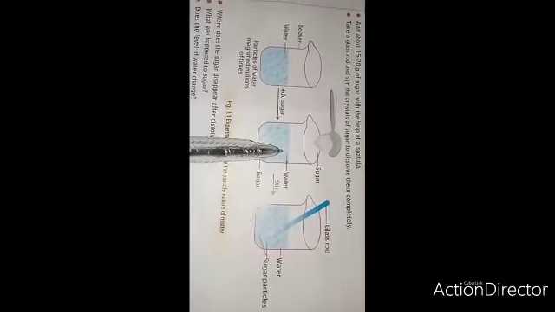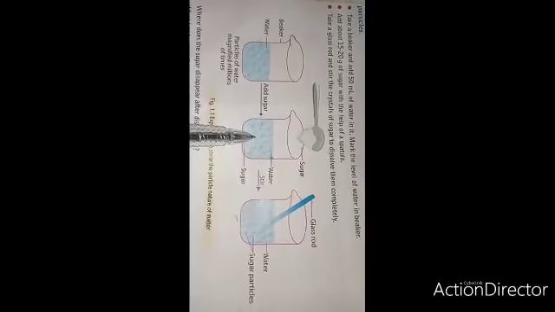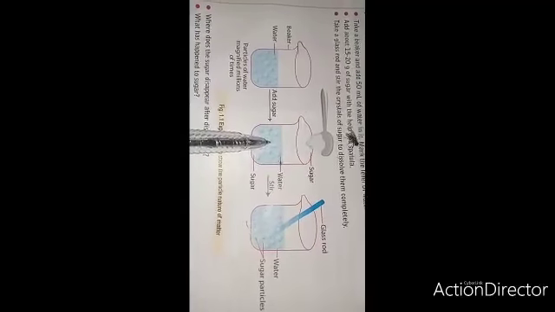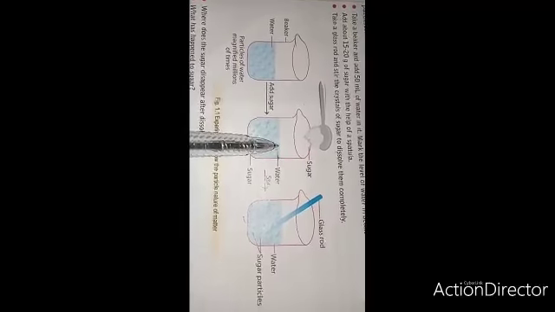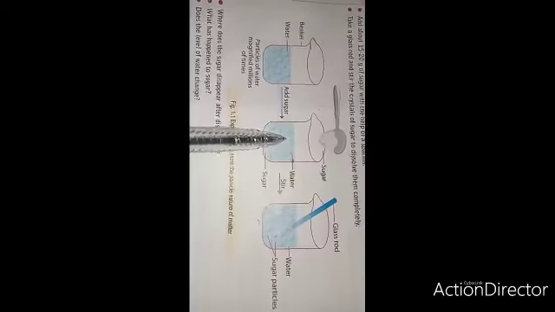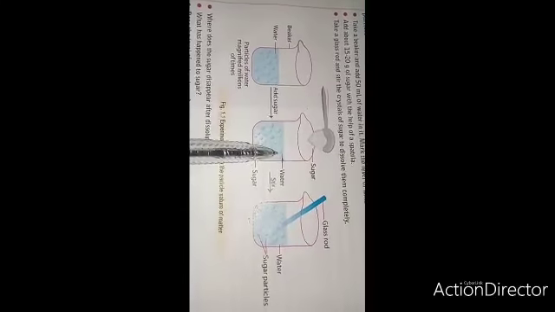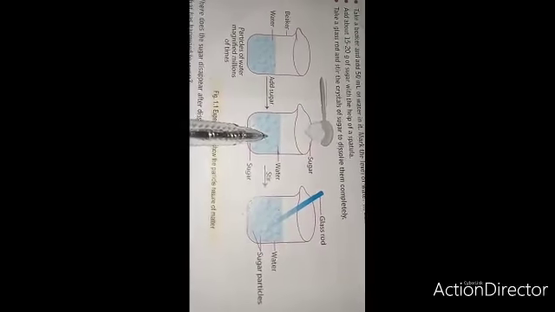From this activity we see that sugar disappears into water. Where does the sugar go? Sugar goes into the intermolecular space between the particles.